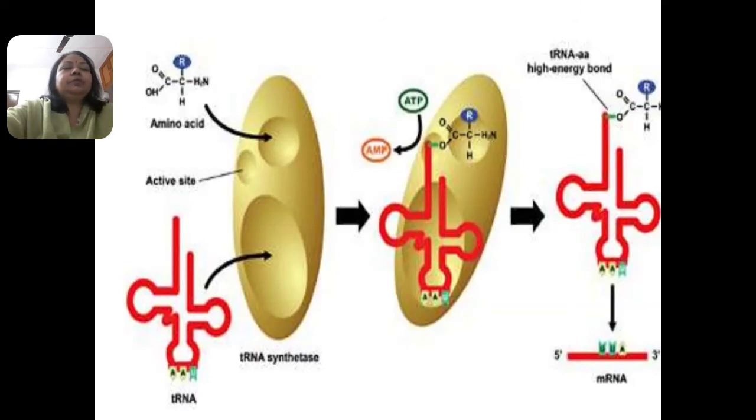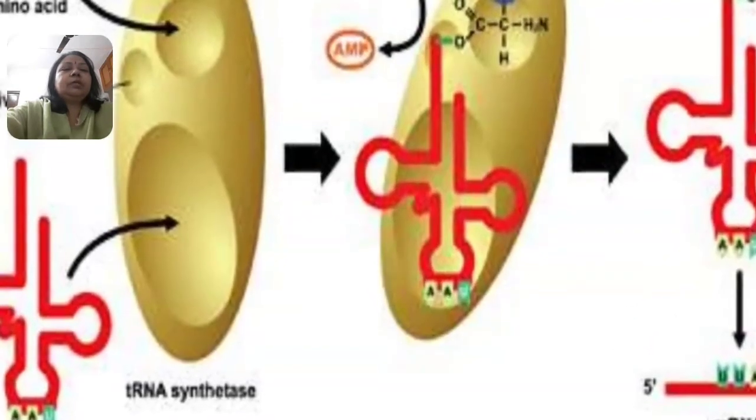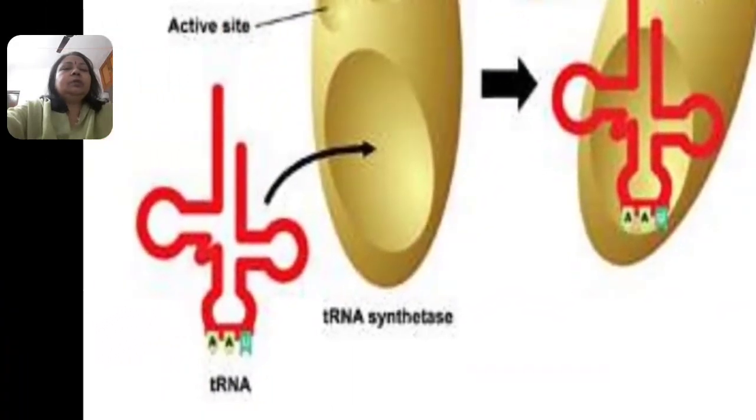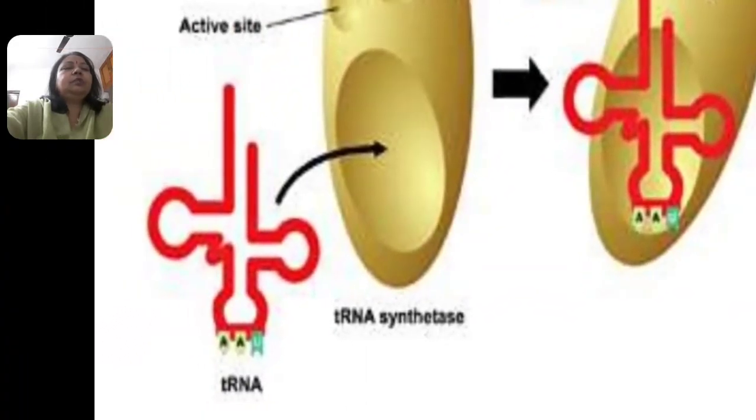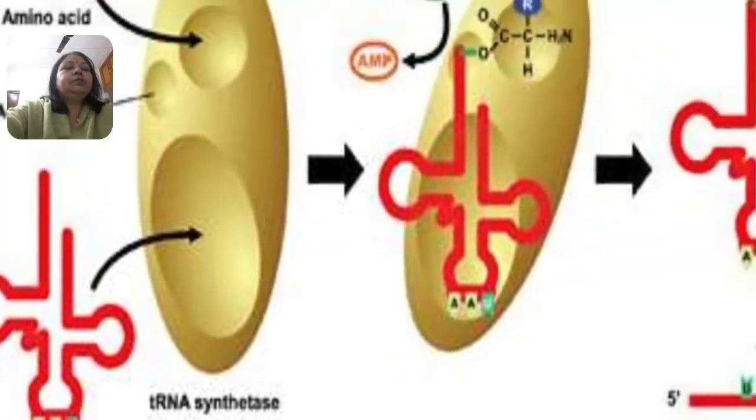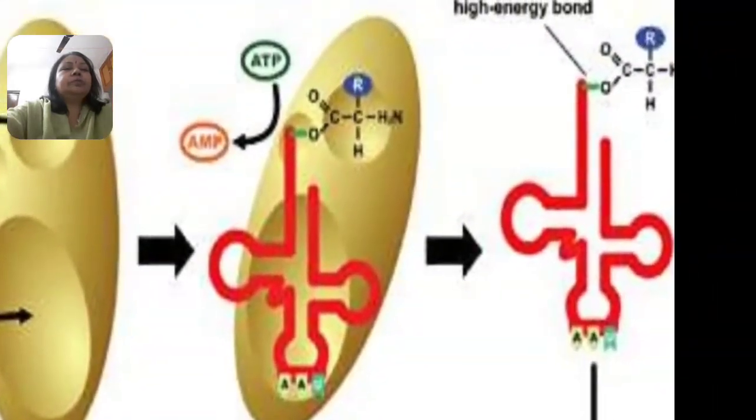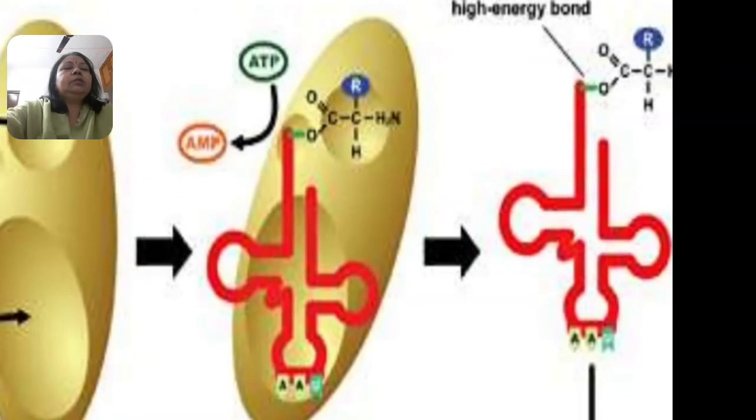Look at the picture. The yellow colored substance is an enzyme. This enzyme is known as the transfer RNA synthetase enzyme. This red colored transfer RNA is going to bind here at the active site, and the ATP comes down to form AMP.